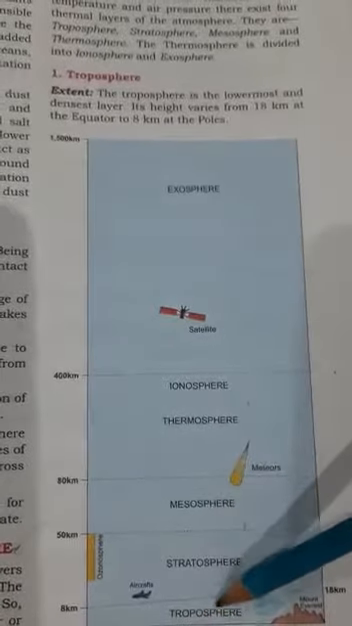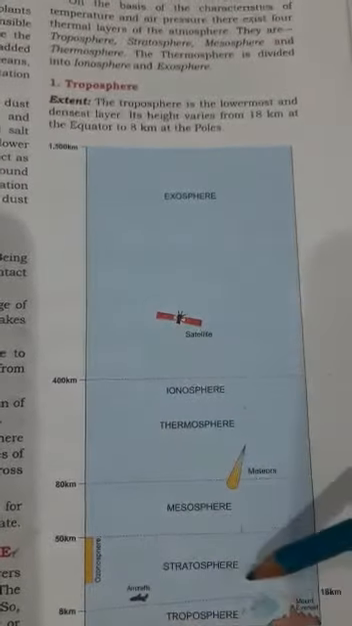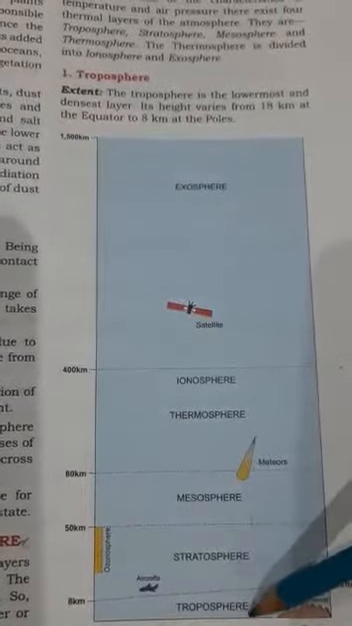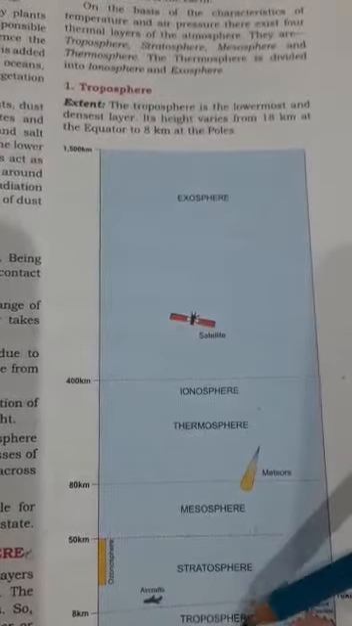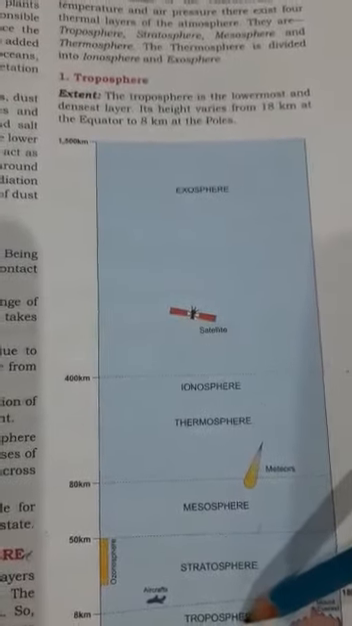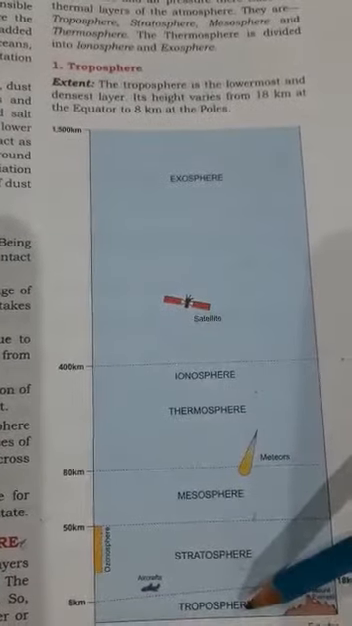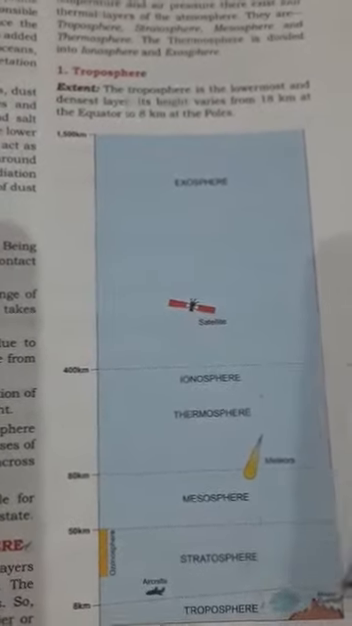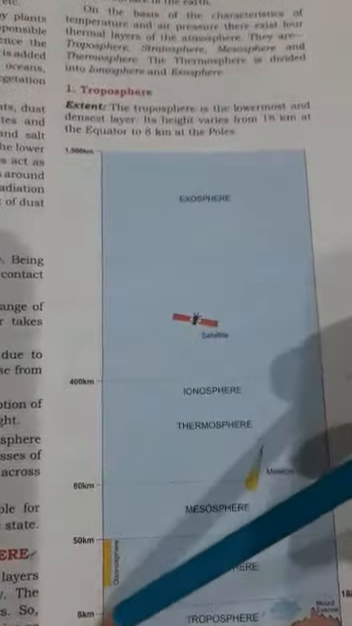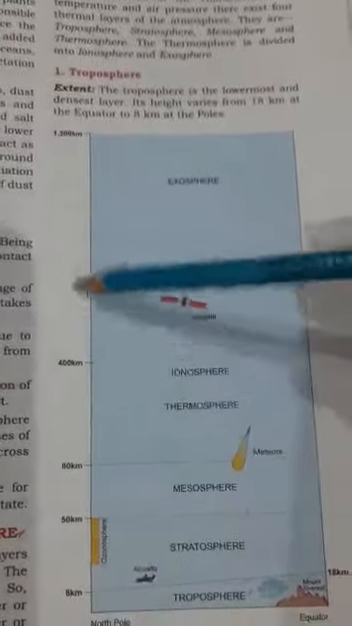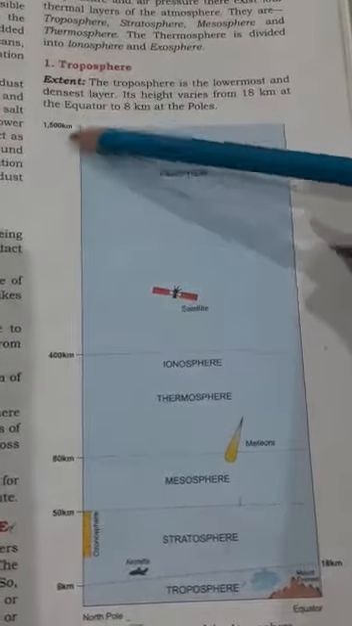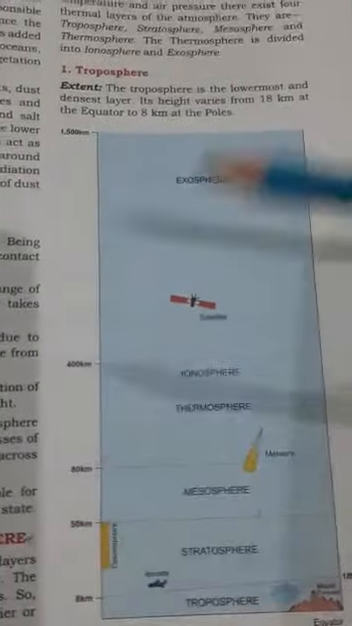Now coming to the first layer, which is the lowermost and the densest layer. Its height varies from 18 kilometer at the equator to 8 kilometer at the poles. Okay, 18 kilometer at the equator and 8 kilometer at the poles. This diagram is also very important for you, and whenever you draw this diagram, it is very necessary to mark the kilometers, the distance.